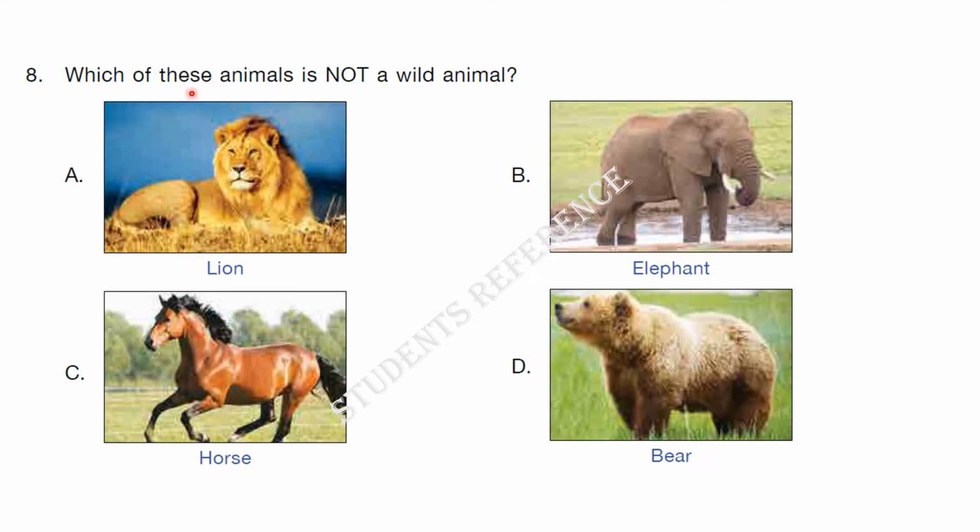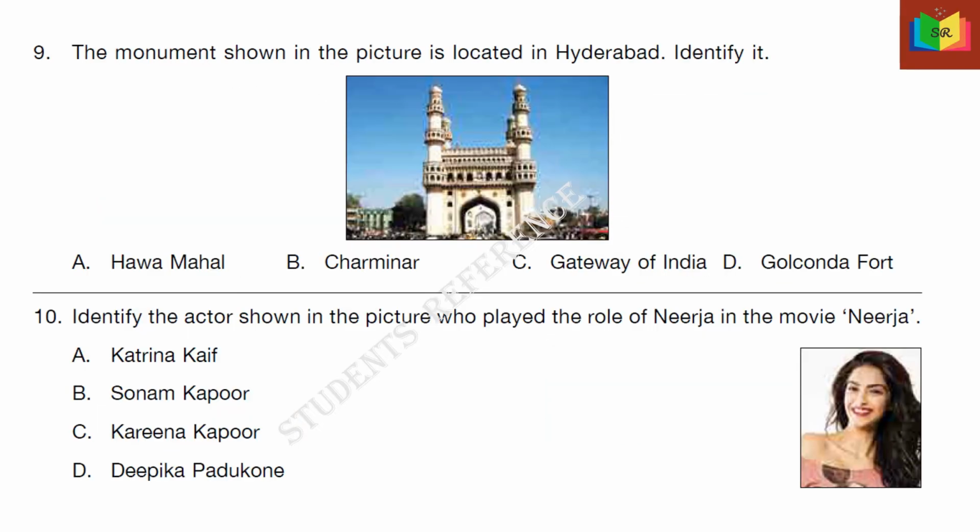8. Which of these animals is not a wild animal? Look at the given pictures carefully. The answer is C, horse. 9. The monument shown in the picture is located in Hyderabad. Identify it. This is the given picture. The options are Hawa Mahal, Charminar, Gateway of India, Golconda Fort. The answer is B, Charminar.